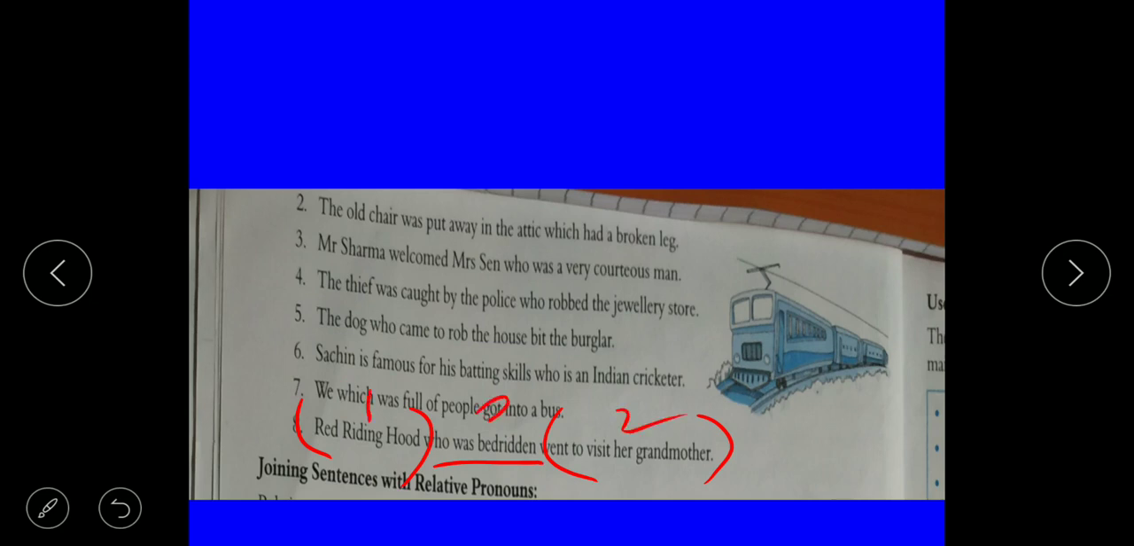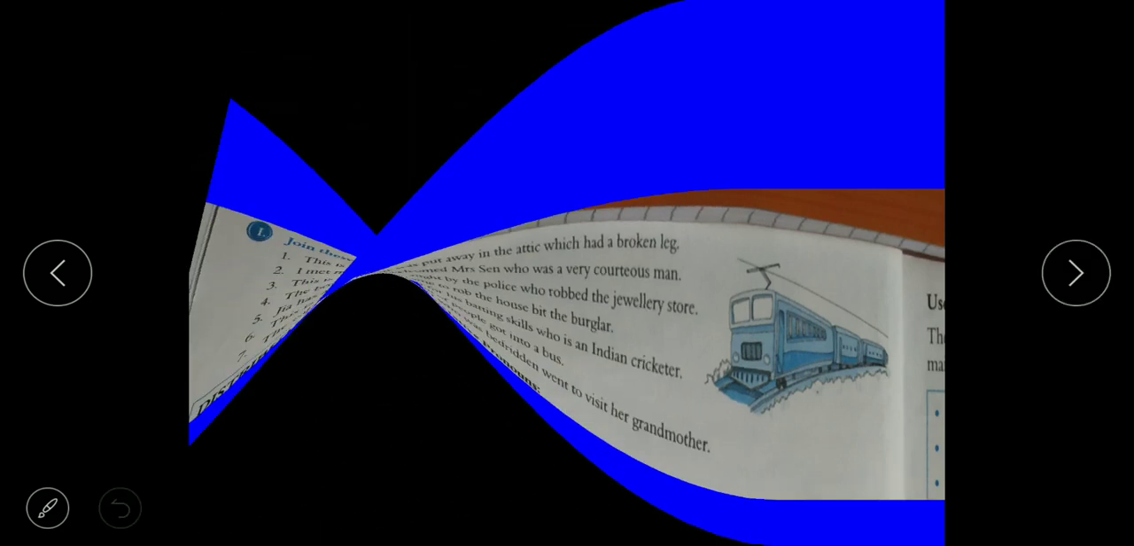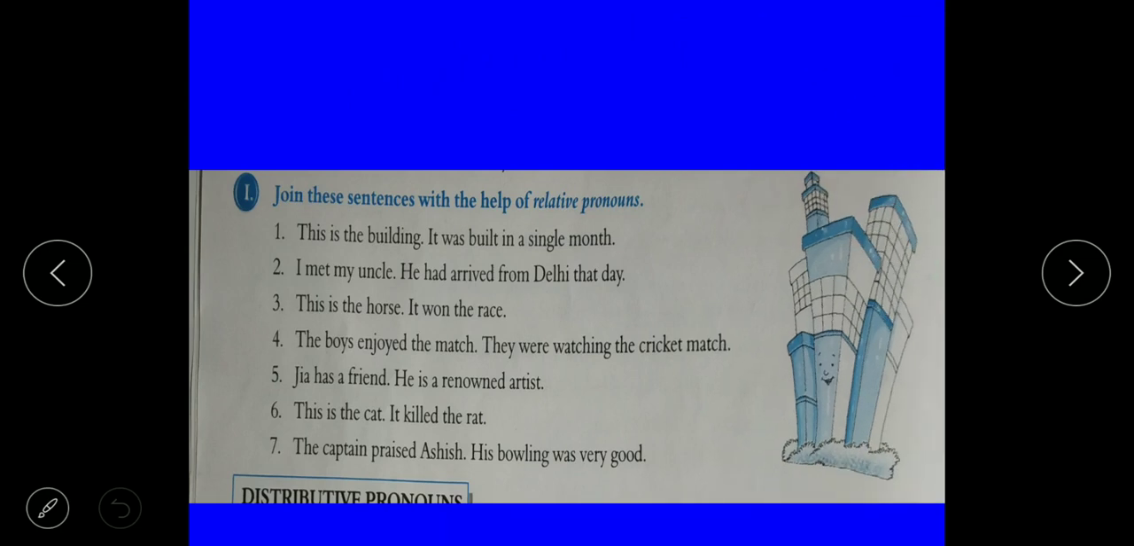What is the meaning of bedridden, students? Bedridden means disabled. Okay, completed. Next is: join this sentence with the help of a relative pronoun. Okay, this is the building which was built in a single month.